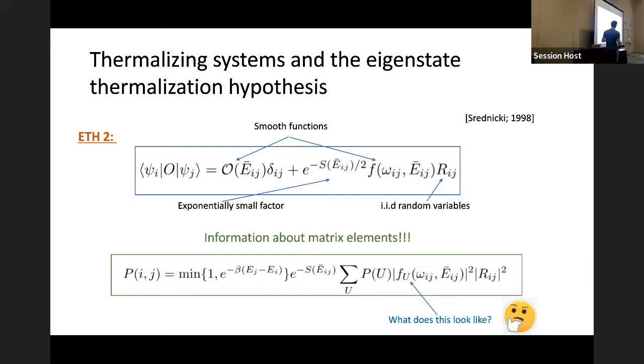And this is great, because this gives us information about the matrix elements. So, we just replace this with U. Now we have information about matrix elements. Okay, so we plug this into the previous expression we derived for the quantum Metropolis sampling stochastic matrix, and we end up with this. And this is great, because now we actually have something we can potentially analyze. But it seems like it's probably going to depend strongly on this F envelope function. So we're going to take a look at that on the next page.